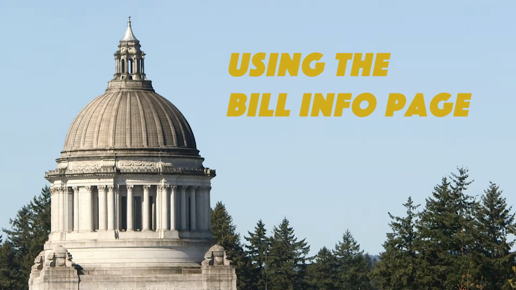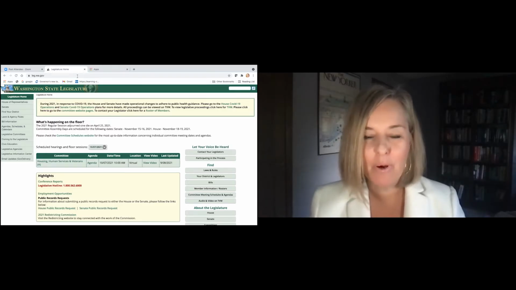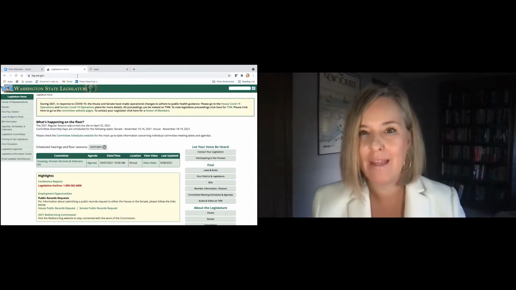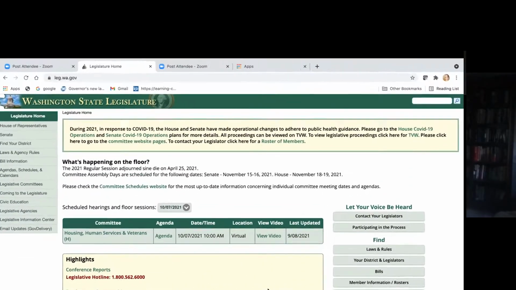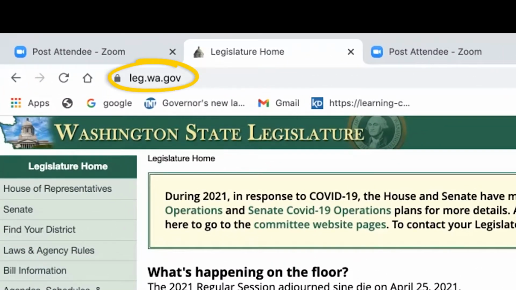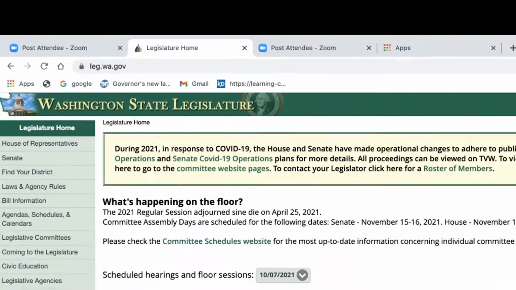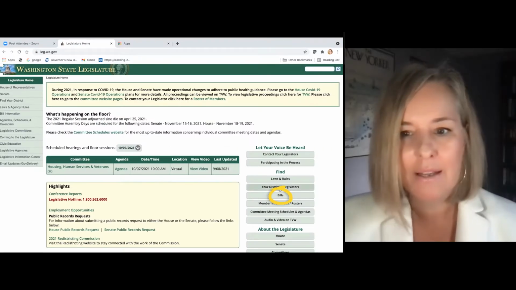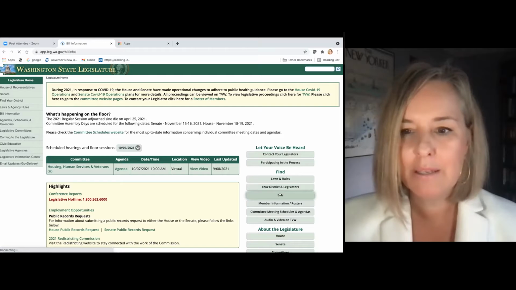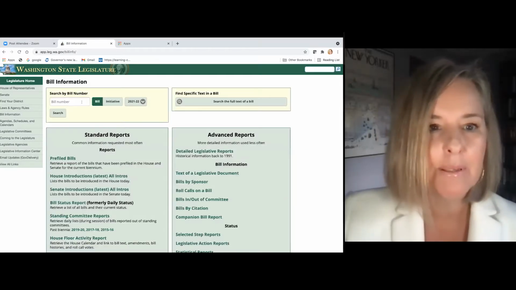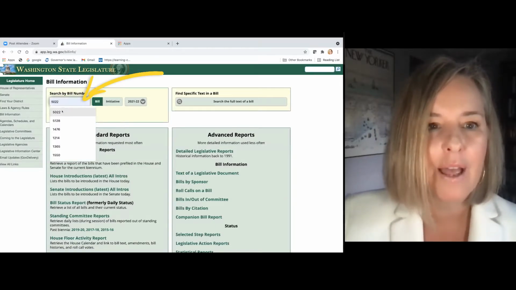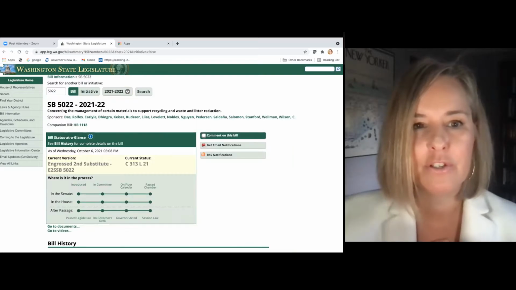So my assignment now is to learn a little bit more about the bill topic that my class has selected. So I've come to the main homepage to leg.wa.gov. So I'm going to come over here to the right side, really easy, select bills. I know my bill number. I'm going to type it in there, 5022, search.